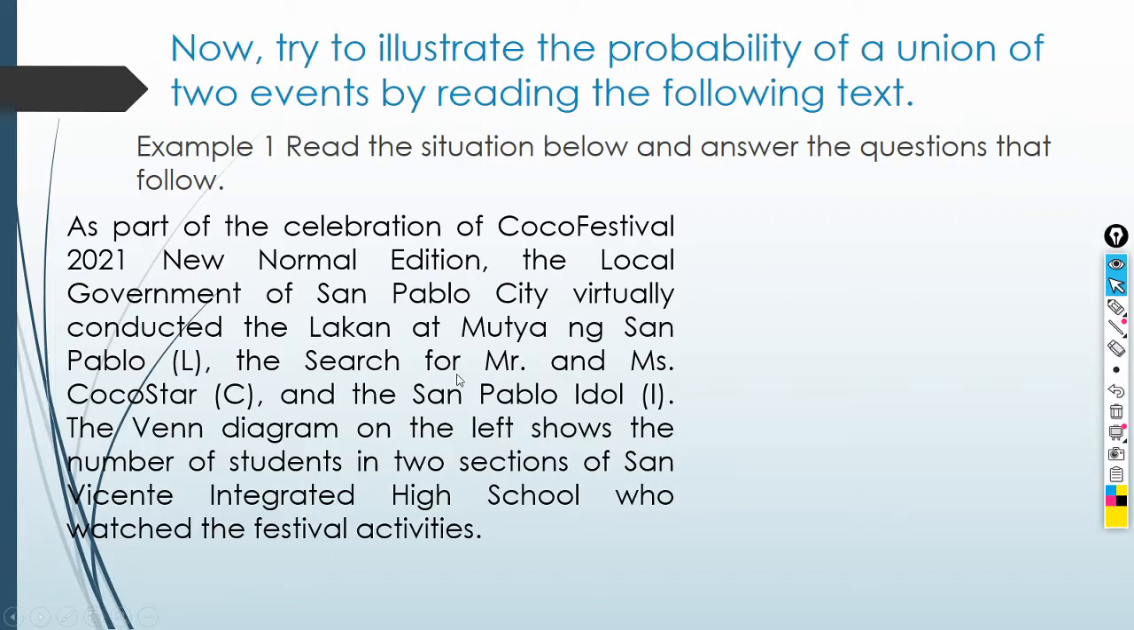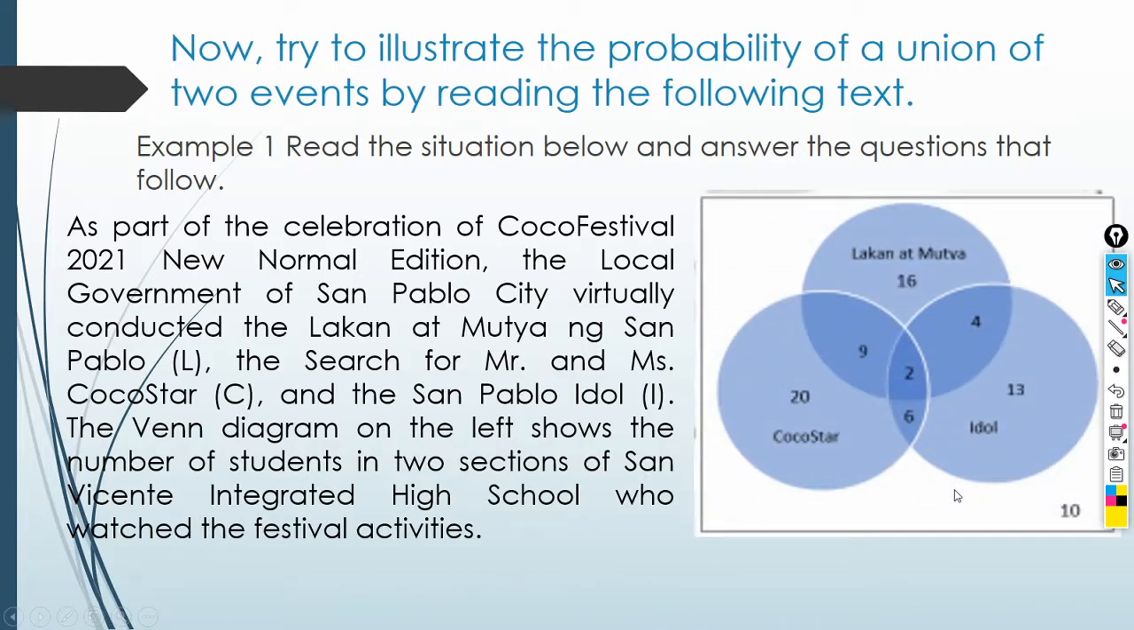So, take note of the representation. Para sa Lakan at Mutya, it's letter L. For Mr. and Miss Coco Star, it's letter C. And for San Pablo Idol, it's letter I. So, the Venn diagram shows the number of students in two sections of San Vicente Integrated High School who watched the festival activities. So, ito po ang Venn diagram.